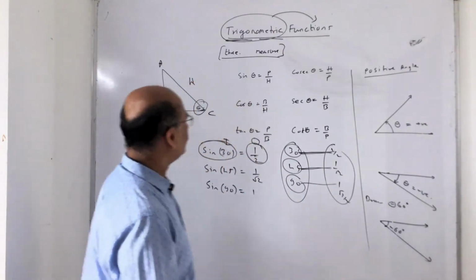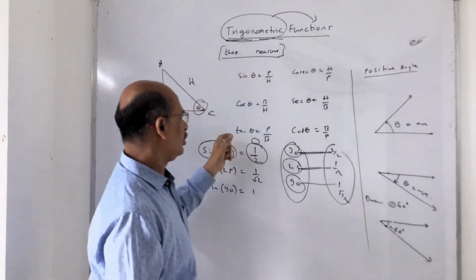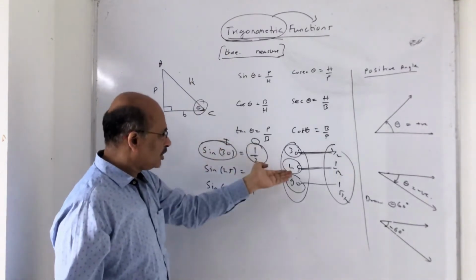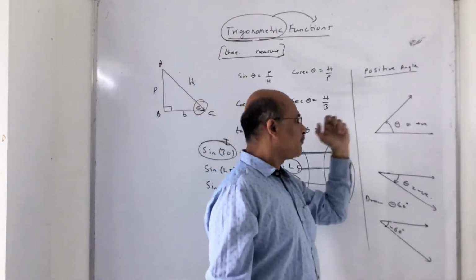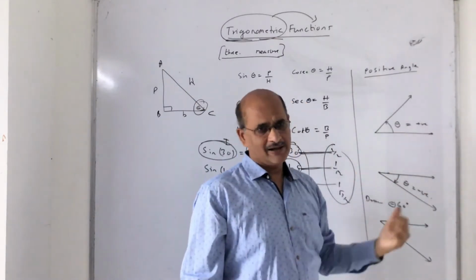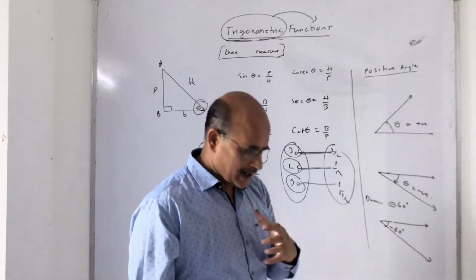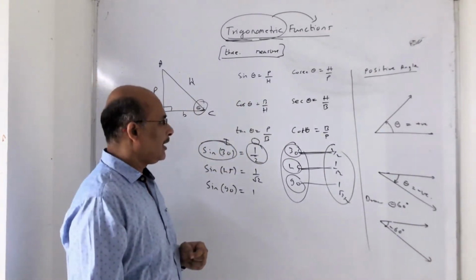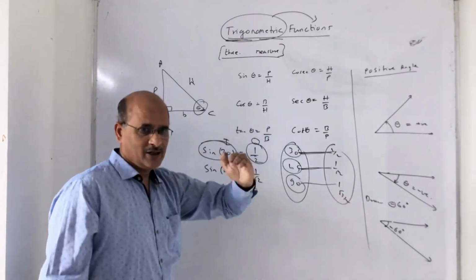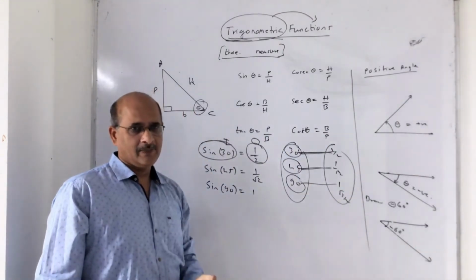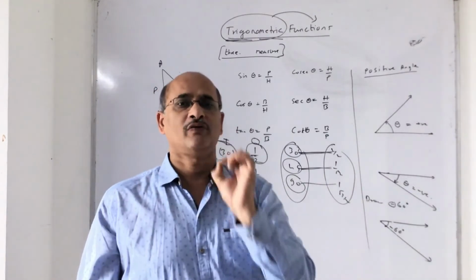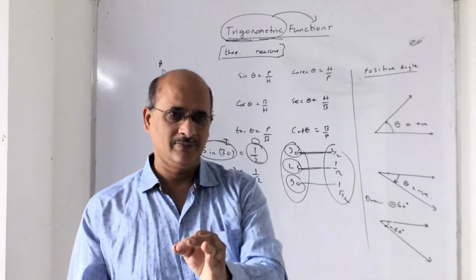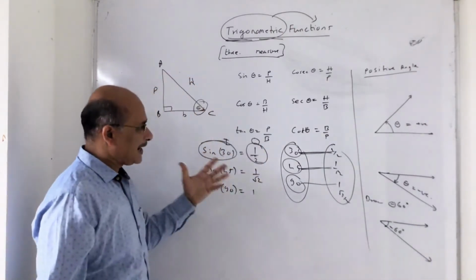So having said that, you understood what a trigonometric ratio is, you understood why a trigonometric ratio is called a function. Then we went into what a positive angle and negative angle are and their relevance. The next thing we are going to study is a very important part. As you are studying angles, let us go to the next topic, the unit of measurement of angle. I repeat, unit of measurement of angle. So till then, pause and note it down.